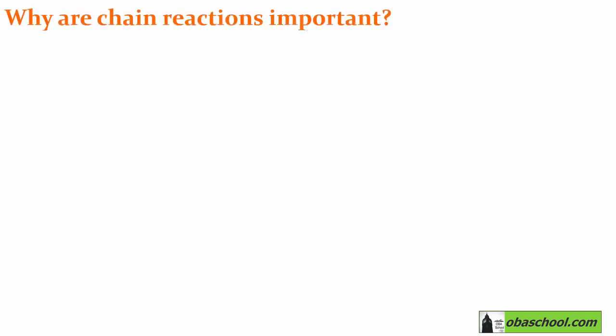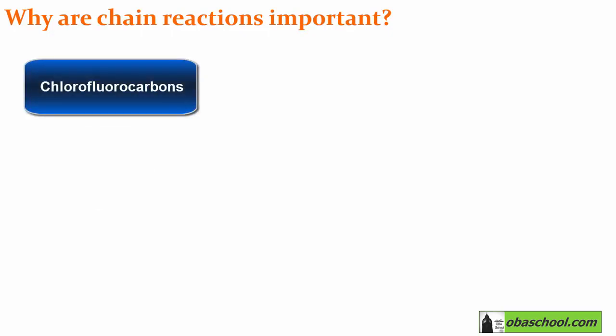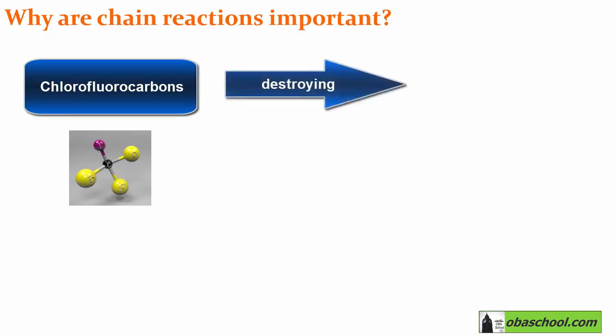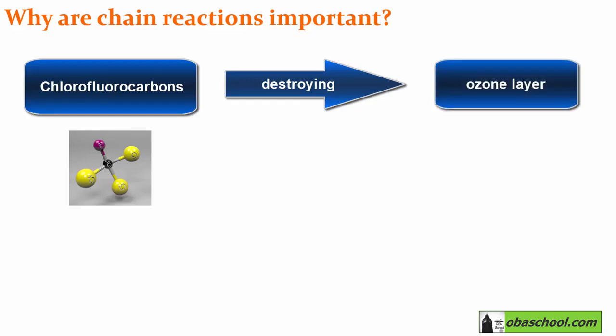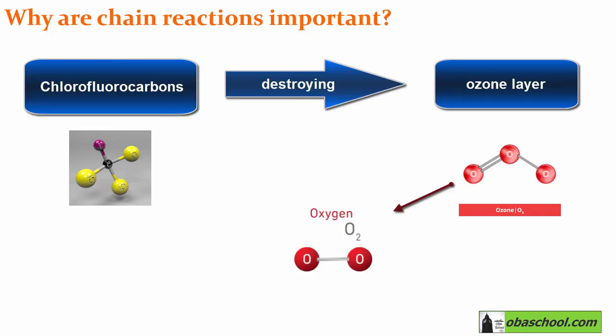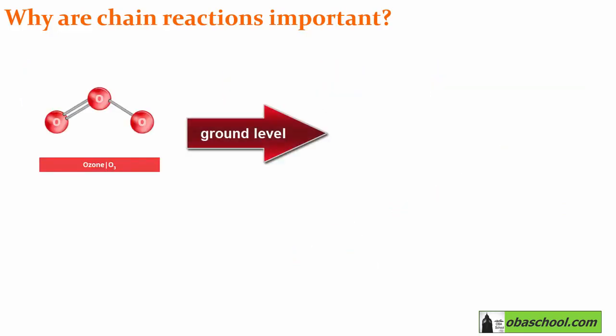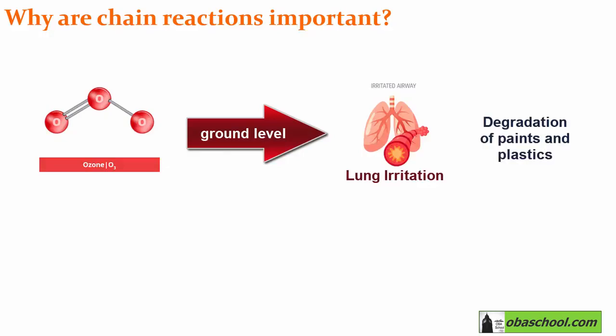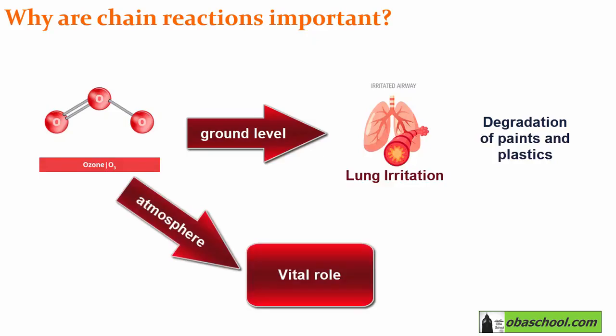In this tutorial, we will be talking about why chain reactions are important. It is believed that chlorofluorocarbons, abbreviated as CFCs, in the stratosphere are destroying the ozone layer. Ozone is a molecule made from three oxygen atoms bonded together, O3. It decomposes to oxygen. Actually, too much ozone at ground level causes lung irritation and degradation of paints and plastics, but high in the atmosphere it has a vital role.